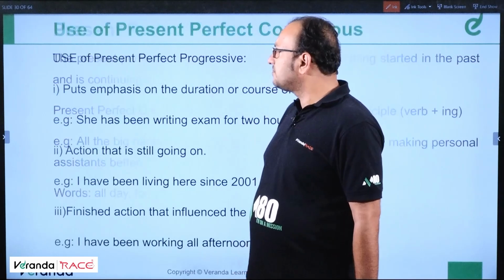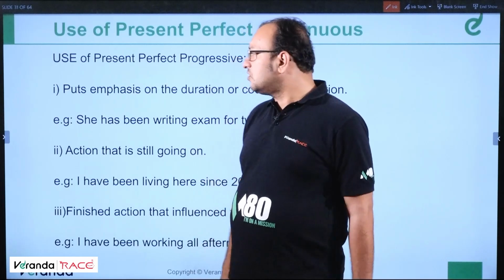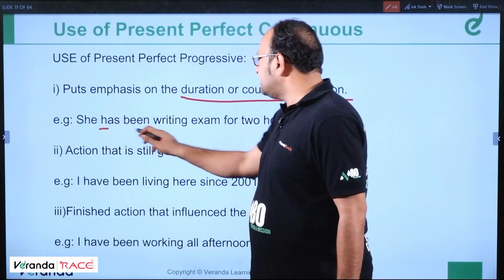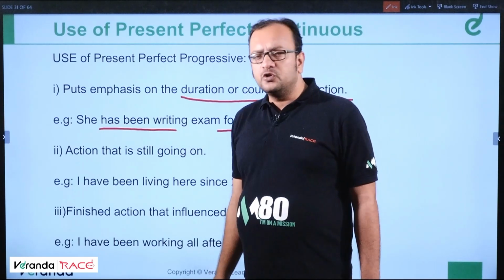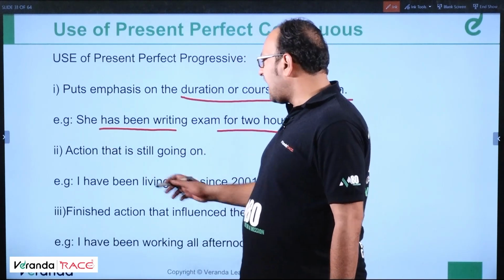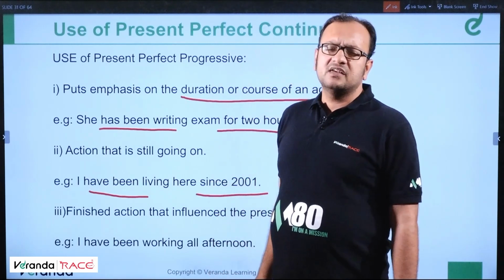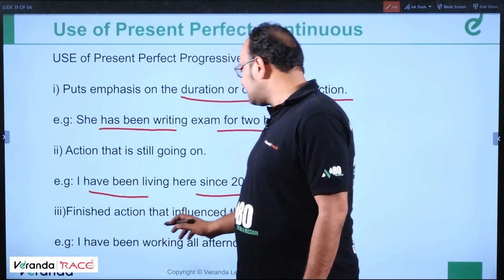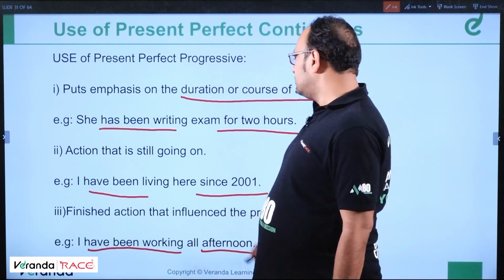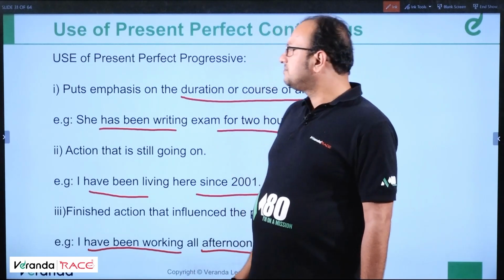Okay. So moving ahead, students. Use of present perfect progressive, which is present perfect continuous, of course, puts emphasis on the duration or course of an action. She has been writing exam for 2 hours. The duration is taken care of by present perfect continuous. Action that is still going on. I have been living in here since 2001. So I told you in present perfect continuous, since or for is used. Finished action that influenced the present. I have been working all afternoon. So this action which is finished influences the present. Okay. Moving ahead.